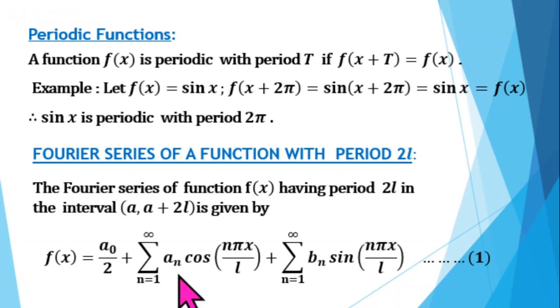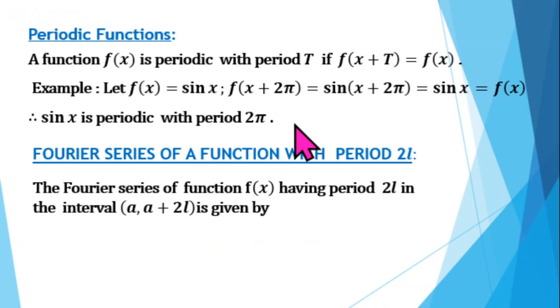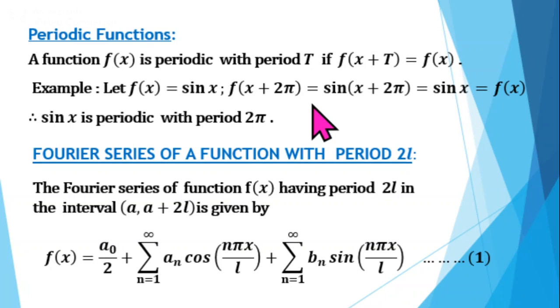Corresponding to the first summation, we will have terms like a1 cos(πx/l), a2 cos(2πx/l), a3 cos(3πx/l), and so on. And corresponding to the second summation, we will have terms like b1 sin(πx/l), b2 sin(2πx/l), b3 sin(3πx/l), and so on, by taking n equal to 1, 2, 3, etc. Now, a Fourier series is nothing but a constant term plus a sum of cosine and sine terms. The constants a0, a_n, b_n are called the Fourier coefficients of f(x).